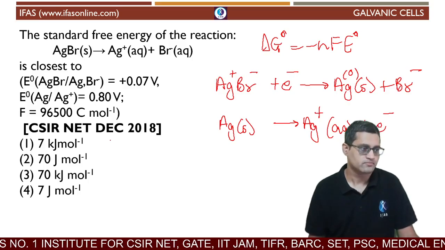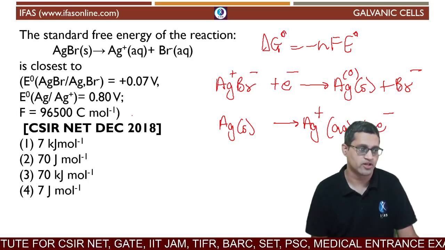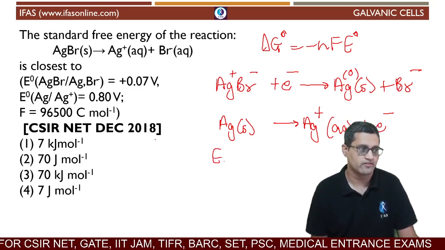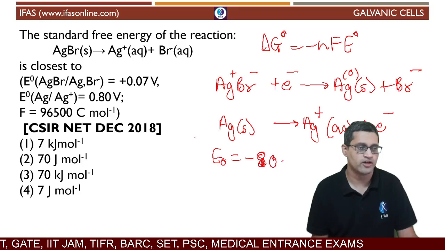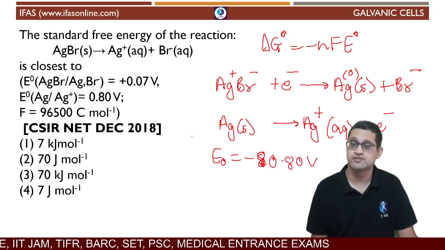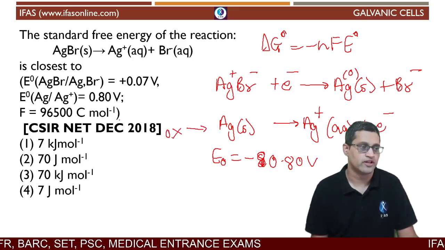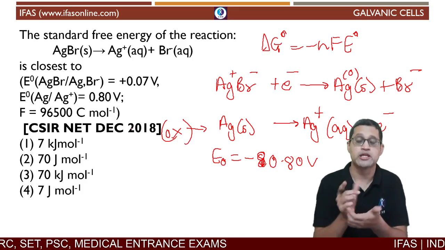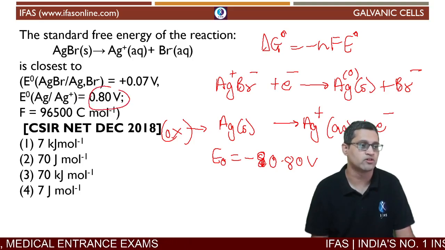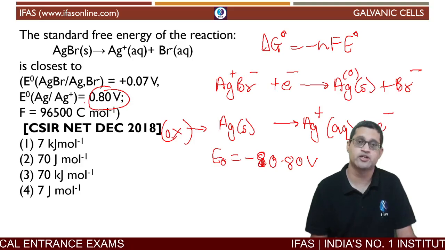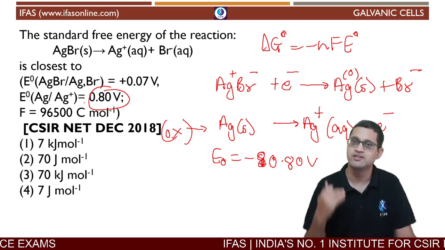And because these potentials that are given are always reduction potentials, here the E naught value will now become negative 0.80 volts. That is because this reaction is an oxidation reaction. So we have to change the direction of the reaction. We have to invert the reaction. This is why the reduction potential becomes the negative of what it was. 0.80 was the reduction potential, so minus 0.80 will be the value.